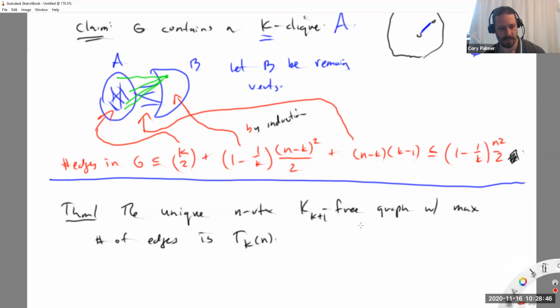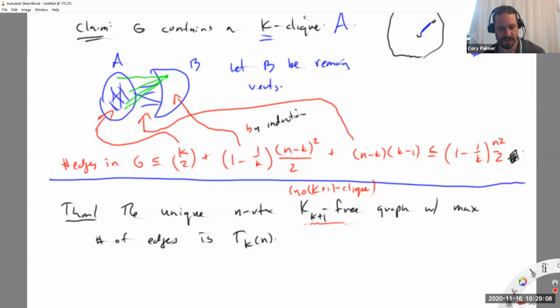Let me emphasize a couple things. Here I use different terminology. Instead of saying no k+1 clique, I said k plus 1 free. That means the same thing. This is much more standard terminology. I just want to show you a different variety here.